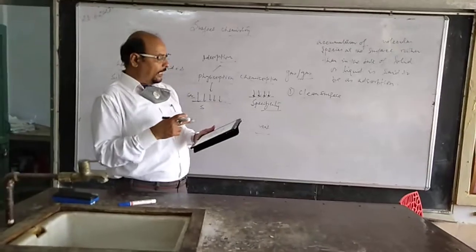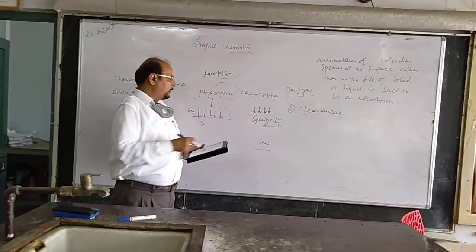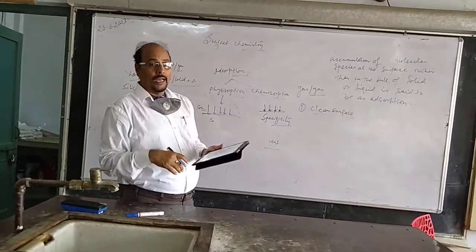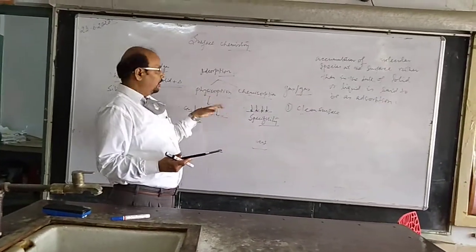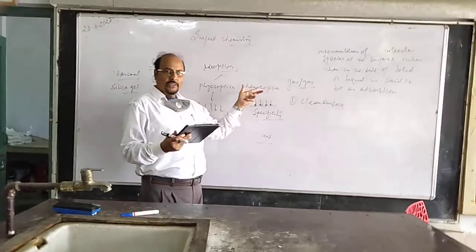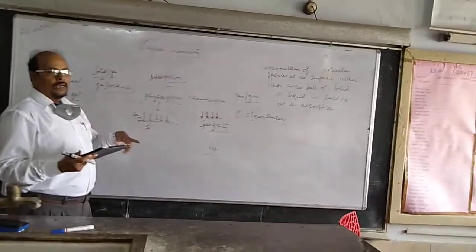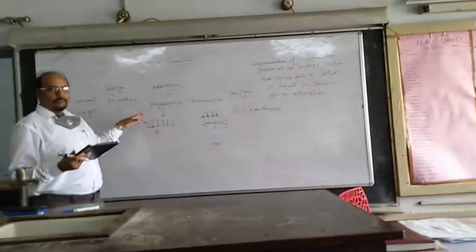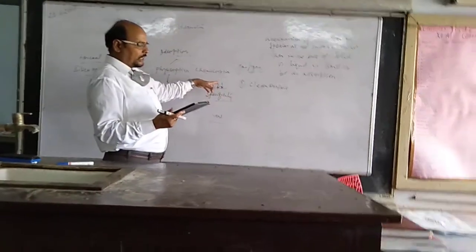The physisorption arises because of van der Waals forces, chemisorption because of chemical bond, right? Physisorption is non-specific in nature, while chemisorption is highly specific in nature. Physisorption is reversible in nature. This one is irreversible in nature, right? Here it depends on the nature of the gas. I said it earlier, liquefiable gases can easily be adsorbed, but non-liquefiable gases will not be adsorbed easily. Here enthalpy of adsorption also depends on the nature of the gas.